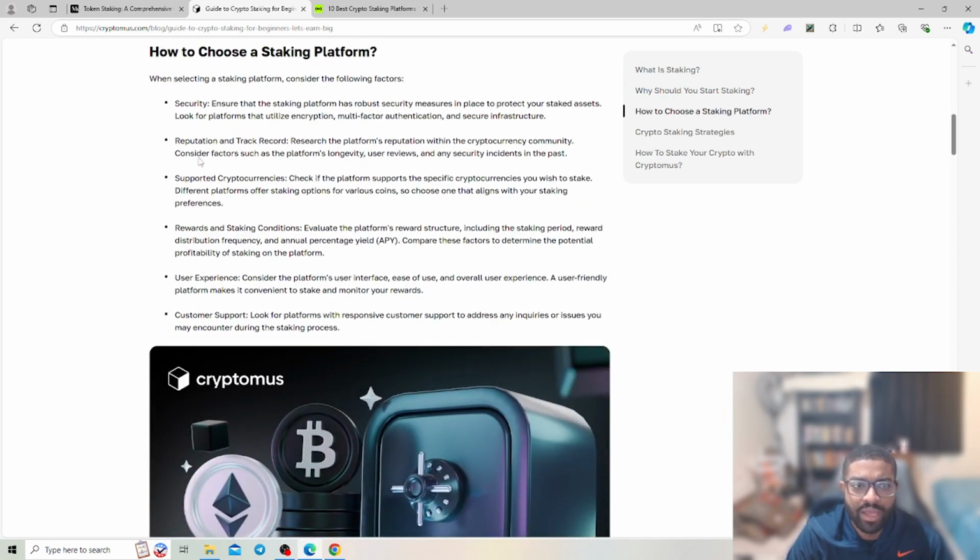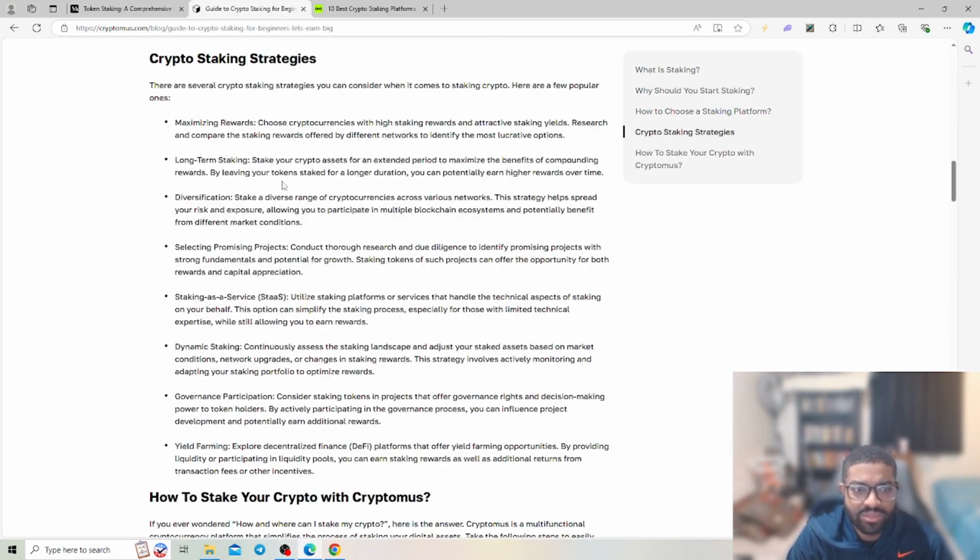How to choose a platform. It shows security, reputation, supported cryptocurrencies, rewards. That's really important, along with user experience, customer support, just a lot of things when you decide that you want to stake. There are several strategies you can consider when it comes to staking in crypto. Here are a few popular ones. Maximizing rewards: choose cryptocurrencies with high staking rewards and attractive yields. Research and compare the staking rewards offered by different networks to identify the most lucrative options.